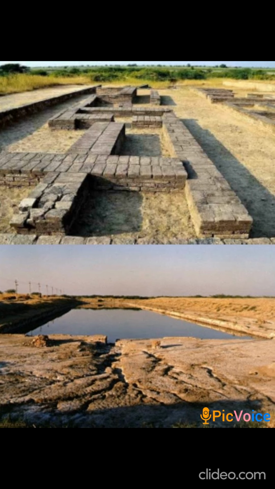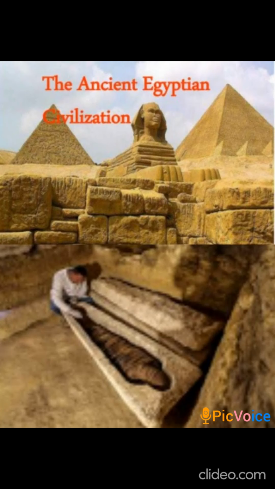Then we have the next city, which was outside the subcontinent. All these were inside the subcontinent. Now we talk about outside the subcontinent, and that is Egypt. Egypt is an ancient country. Except for the lands along the river Nile, most of this country is actually a dry desert. Kings ruled over Egypt around 5,000 years ago.